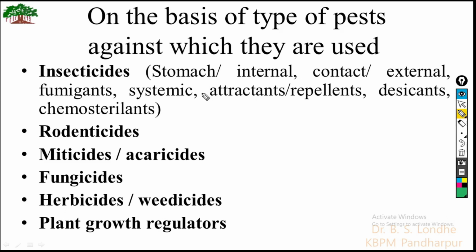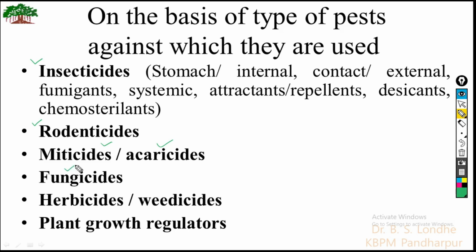If they are used against insects, they are known as insecticides. If they are used against rodents, then they are rodenticides. If used against ticks and mites, then they are known as miticides or acaricides.